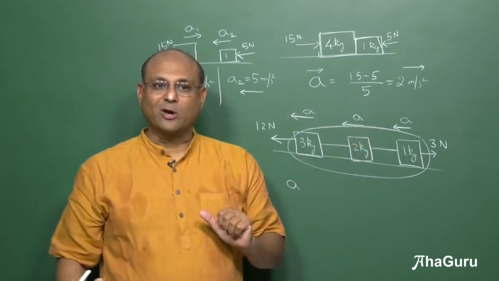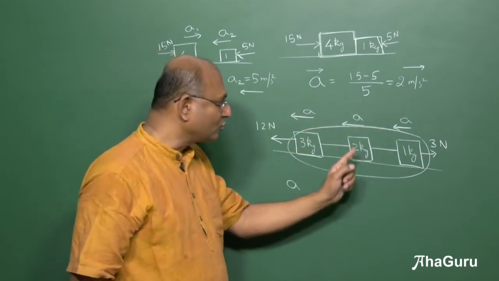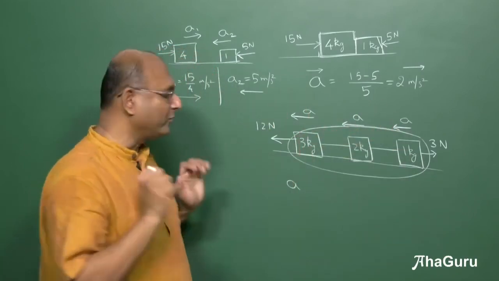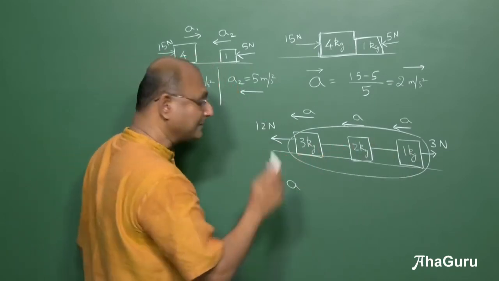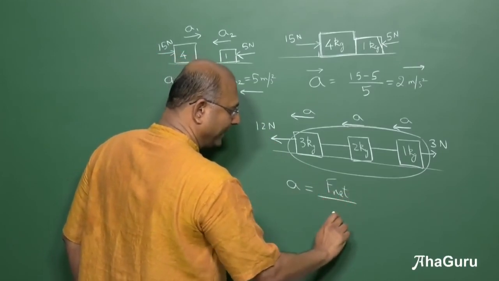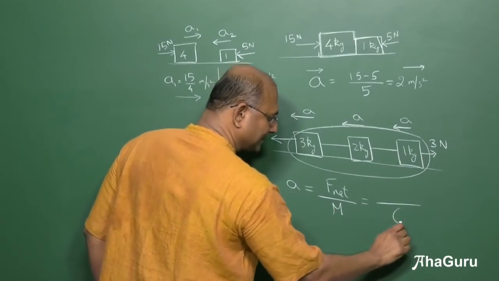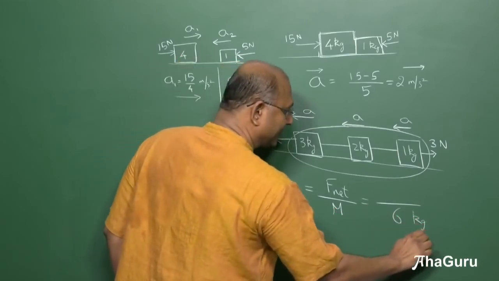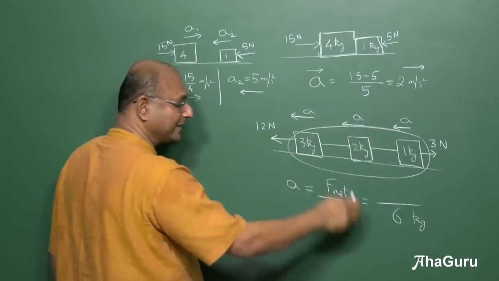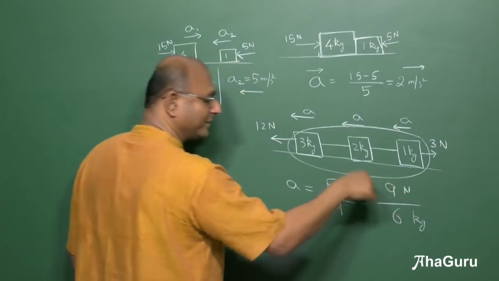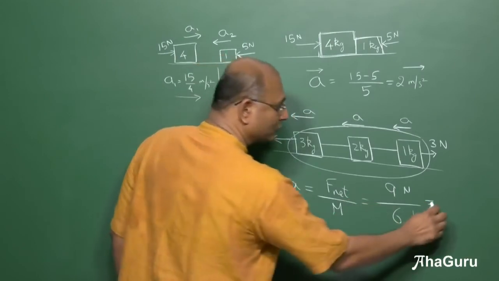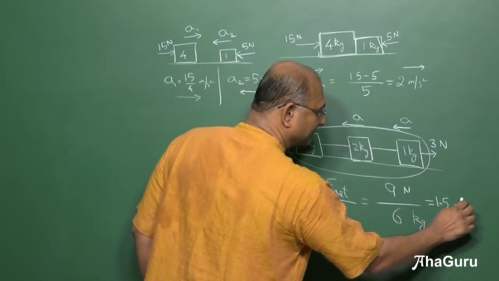What is the mass of this big block? 3 plus 2 plus 1. Assuming rope and all, we can ignore the mass, very, very thin, light ropes. So what is the total mass? 6 kg. Net force by mass. What is the mass? 6 kg. What is the net force? 12 minus 3, how much is it? 12 minus 3 is 9. So it is 9 newtons by 6 kg. How much is 9 by 6? If I divide by 3, this becomes 3 by 2. So it is 1.5 meters per second square.